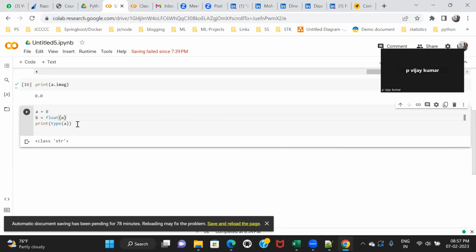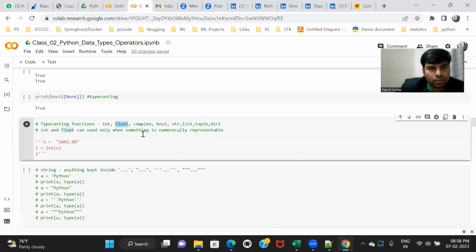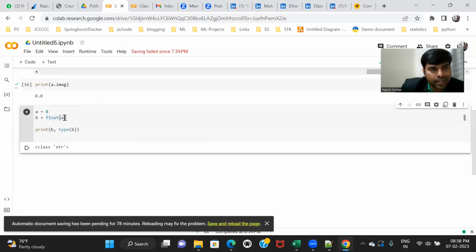Now B becomes a float type. Initially my source was an integer, this is my source data A. I want to convert it into float type, then this is the syntax we have to use: float is a typecasting function, then parenthesis, and pass the data you want to convert.